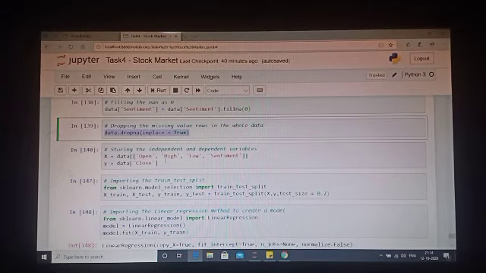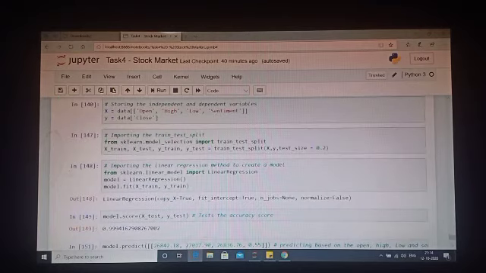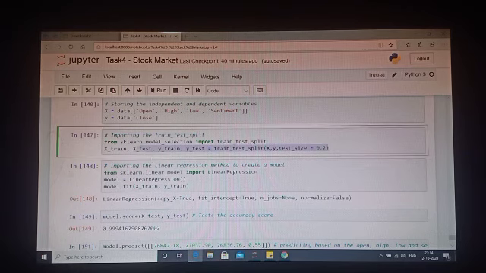So here I'm storing the independent and dependent variables into X and y. In independent, I'm giving open, high, low, and of course the sentiment. And in dependent, I'm just going to predict the close part. So this is a train test split just to train the model, splitting it into two parts. Based on what we can see here, 80% is the training data, and 20% is the test data.